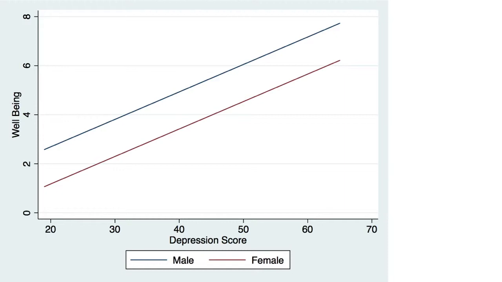What we have here is a regression where I estimated the effect of one's depression score on well-being after controlling for male and female, whether somebody is a male or a female. Depression score might be related to well-being, but maybe it's really being male or female that is related to well-being, and depression scores are related to being male or female, which we found out in our t-test. So I'm concerned that if I try to predict well-being with depression scores, what I'm really predicting is whether being male or female improves well-being and not depression scores. So I need to isolate the effect of depression scores by adjusting my model for male or female.